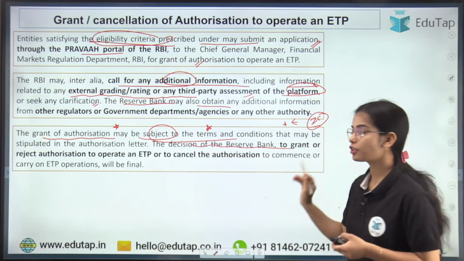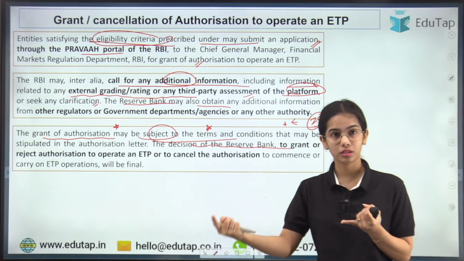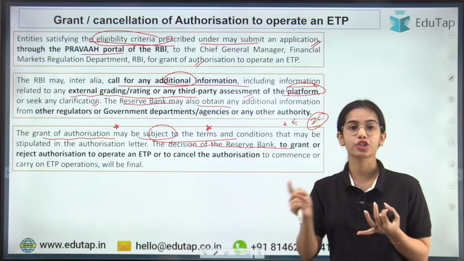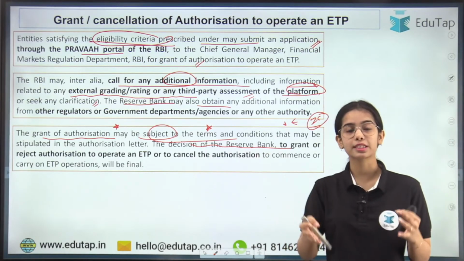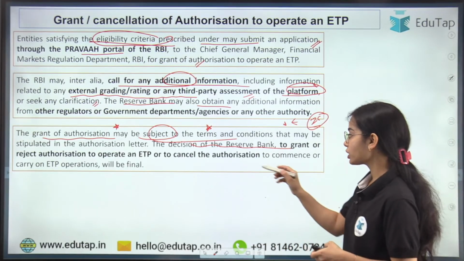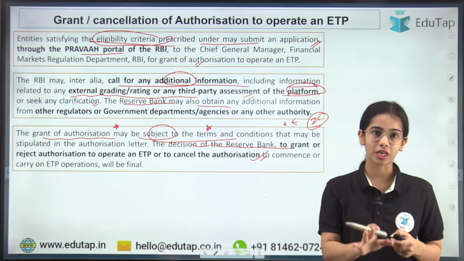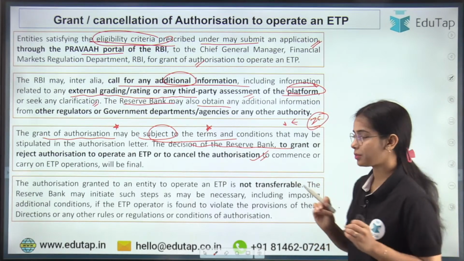So the decision of the Reserve Bank of India to grant the authorization, to reject the authorization request, or to cancel an authorization that has already been granted, all these decisions are in the hands of RBI. The decision of RBI will be final.